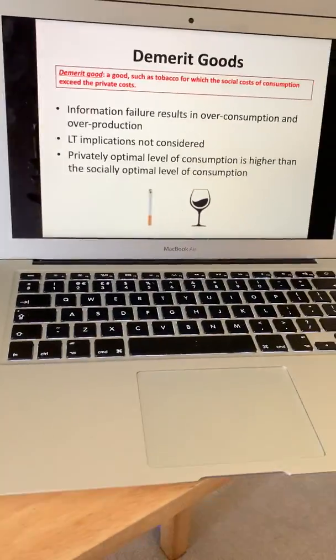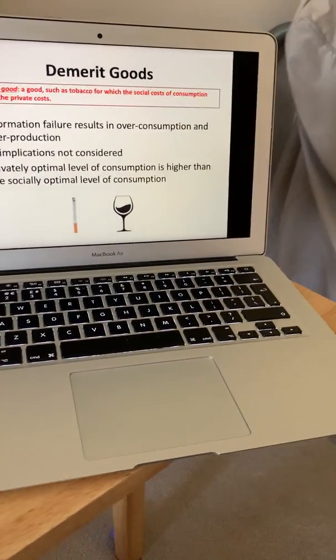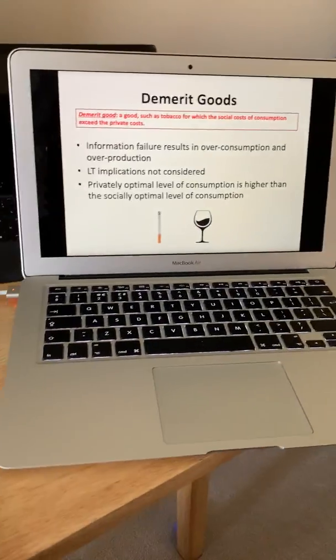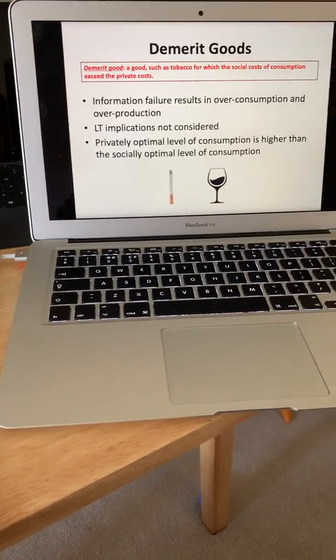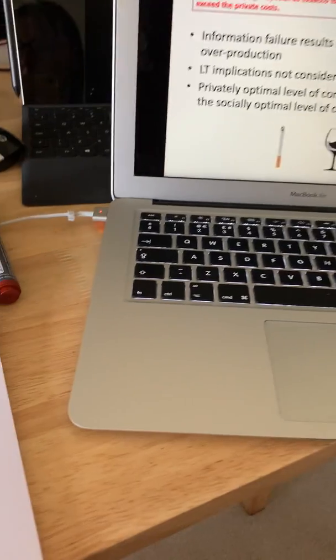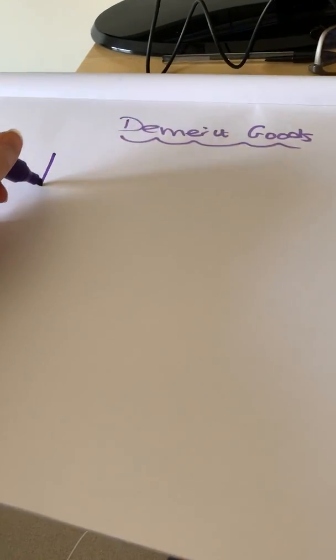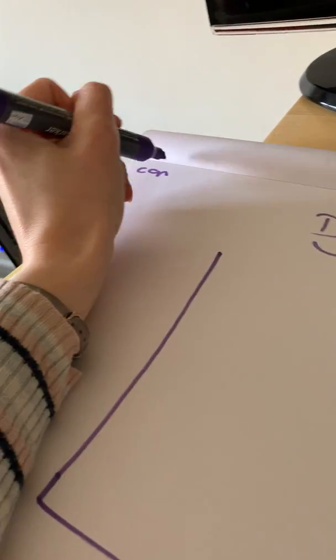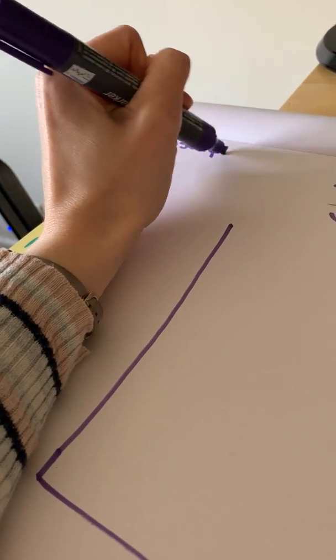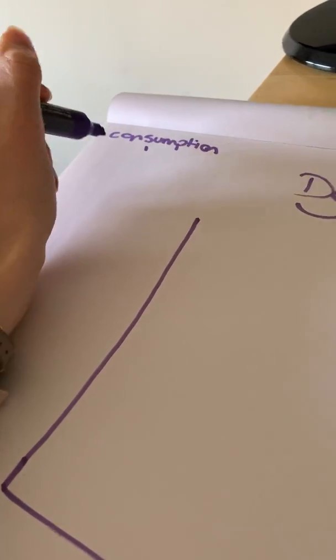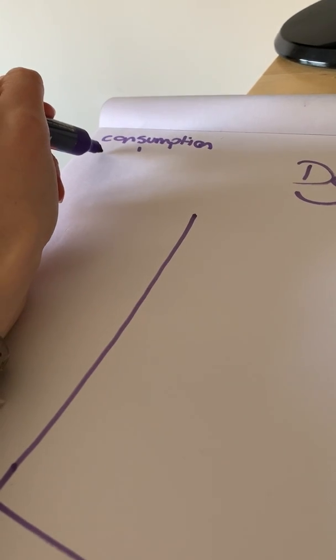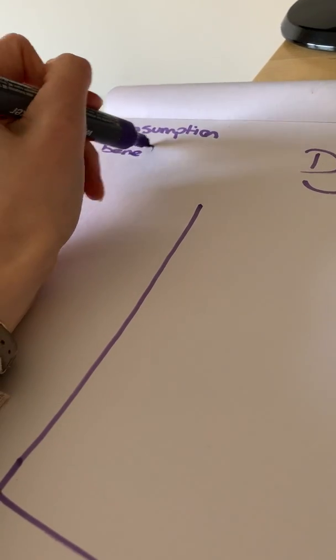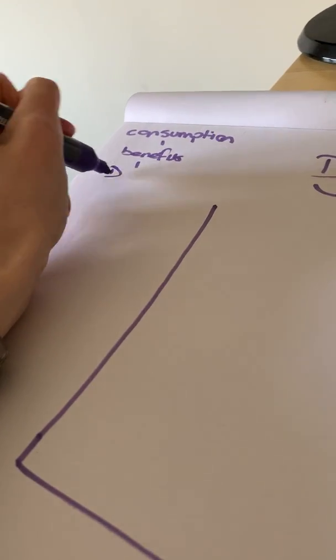Now, if you remember a couple of lessons ago when I gave you the guidance from our exam board and said that whenever we're talking about consumption activities, when we're looking at market failure, we are talking about the impact on benefits. So we said that consumption, if you can see that up here, impacts on our benefits curves. So it impacts on our demand.